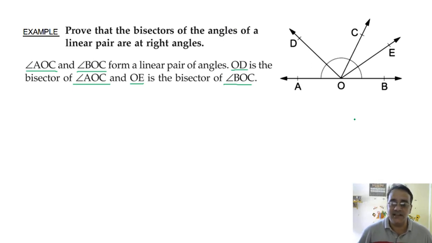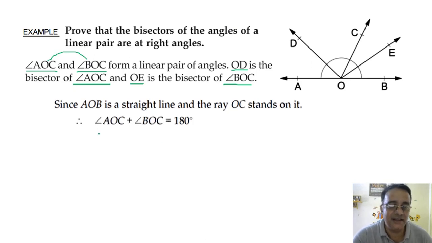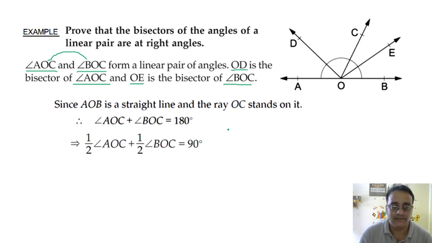So we'll start with the linear pair first. What is the sum of these two angles? 180 degree. Right. Since AOB is a straight line and the ray OC stands on it, so angle AOC plus angle BOC is equal to 180 degree. Any doubt here? No, sir. Okay. Now we are going to take half of both sides. So half of 180 will become 90.